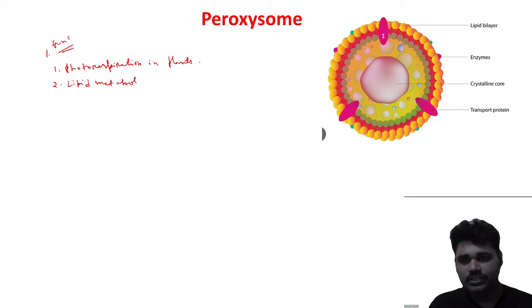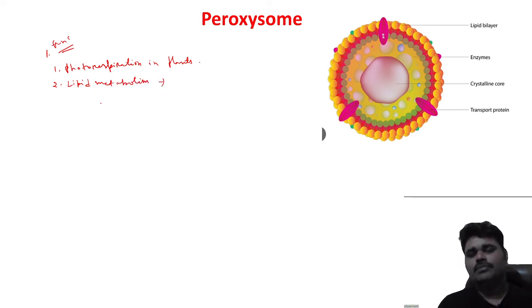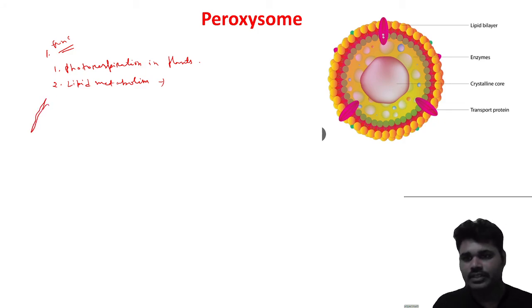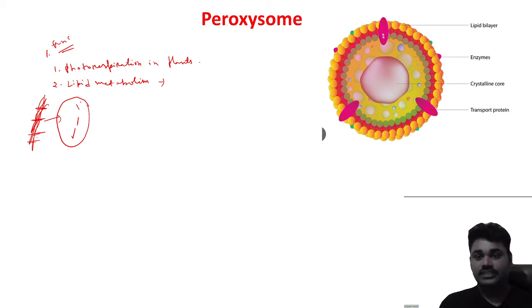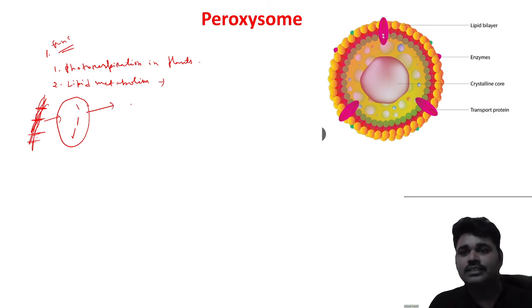What is lipid metabolism? After absorbing the lipid, let's suppose this is the main chain of the lipid. During digestion, the lipid needs to be cut into pieces, and these pieces are absorbed.